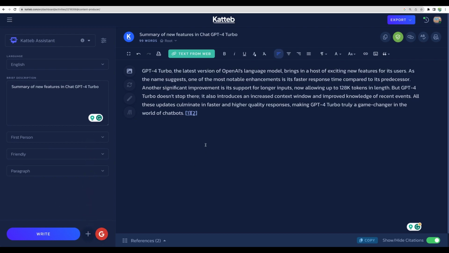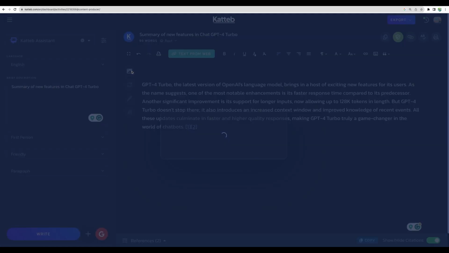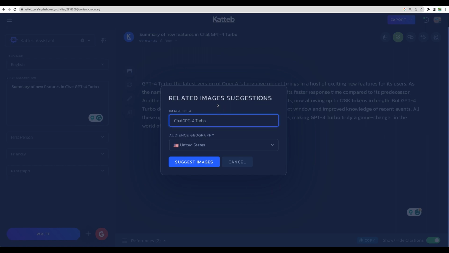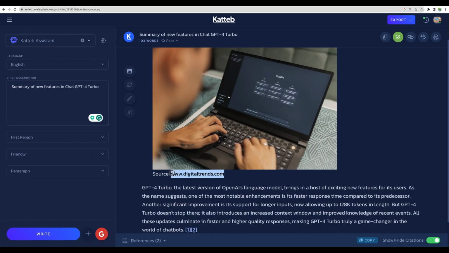So yeah, I like this feature in this AI writer that you can define Google or internet as a data source. Also, there is a nice feature where you can add a related image. Let it be like so and suggest. Yep, so you can get suggested or related images from the internet. However, I'm not sure if you can actually use those images.